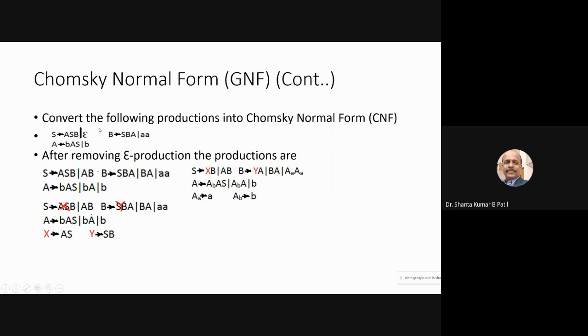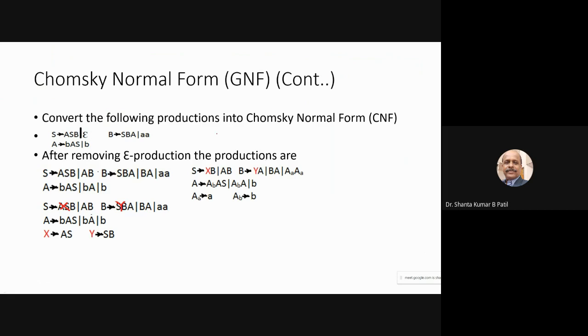Before converting any production into the Greibach normal form or Chomsky normal form, you should see that the productions are the desired productions. The desired productions are those which do not have either an epsilon production or a unit production.